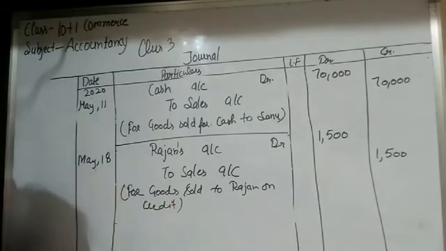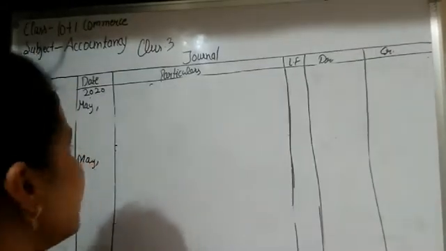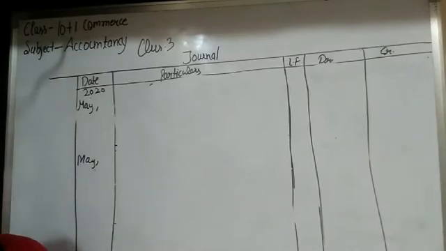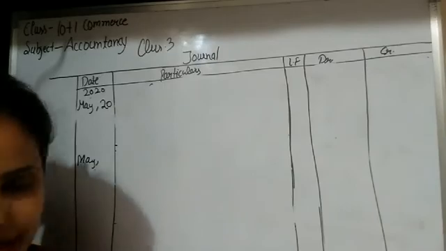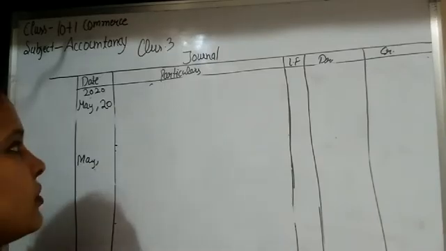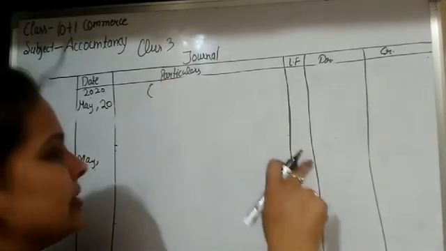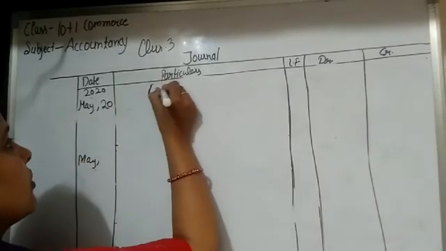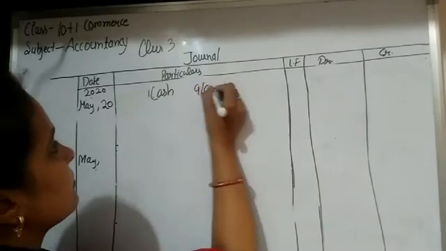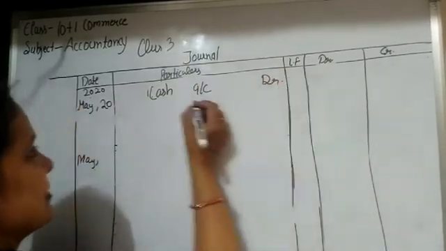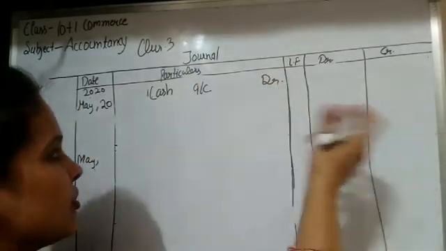Okay, students. The last transaction is held on 20 May. So this transaction is cash sales for rupees 44,000. So cash account debit. This is a cash transaction, means sales are done on a cash basis.